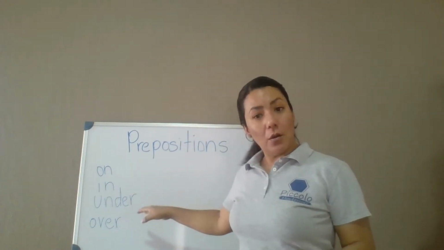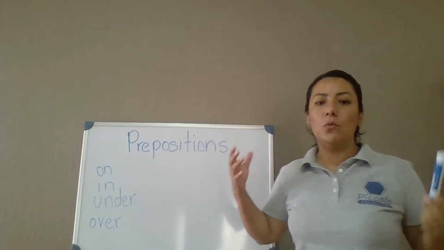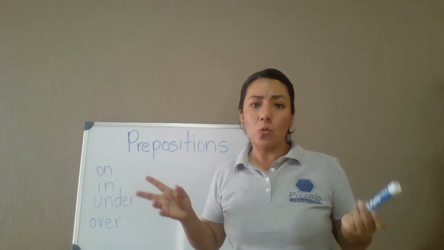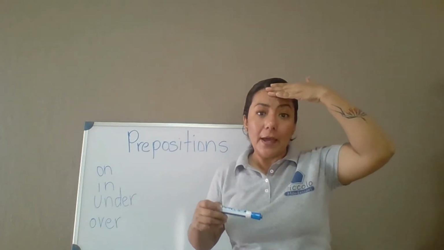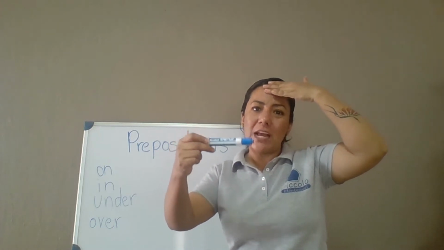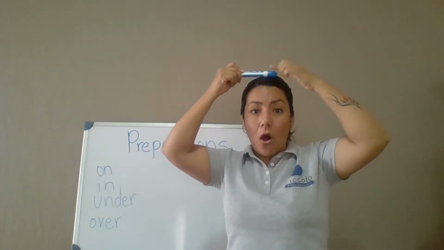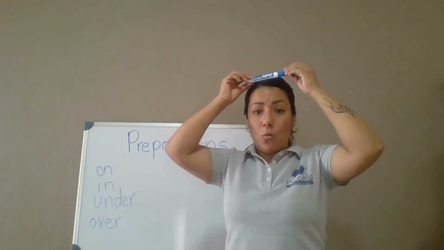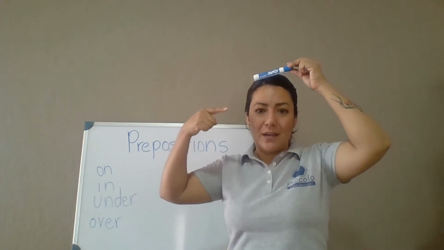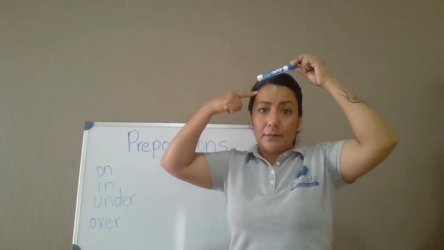Okay, so basically a preposition is a word that shows relation between things. This is my head, and the preposition tells me the marker is on my head. On is a word that tells us the relation between the marker and the head.